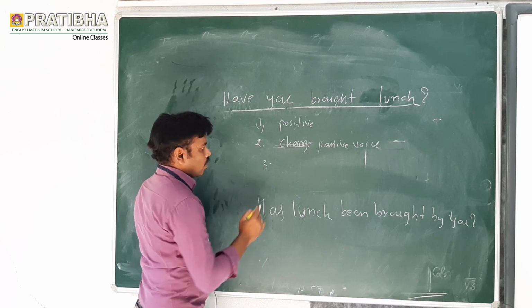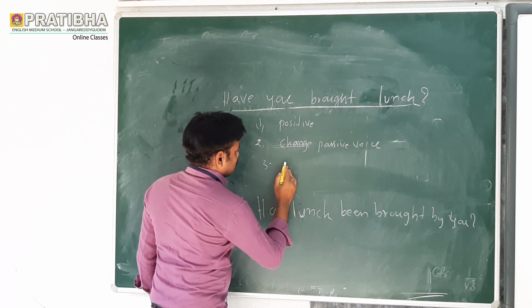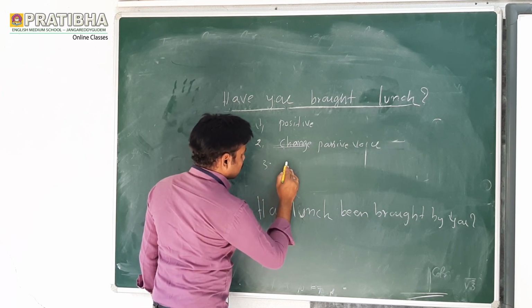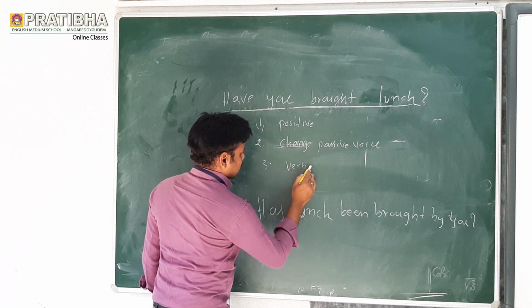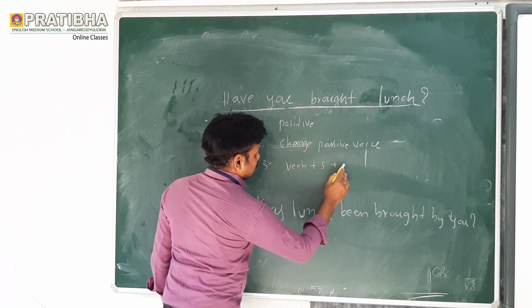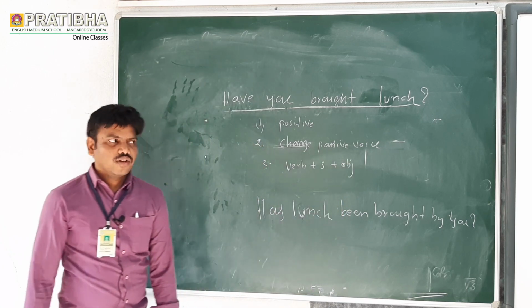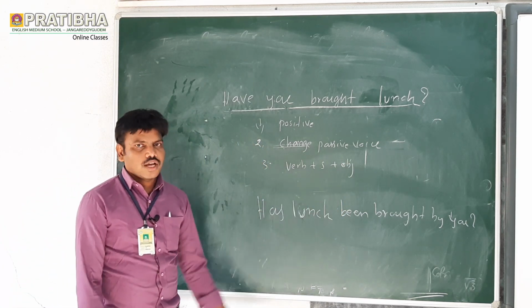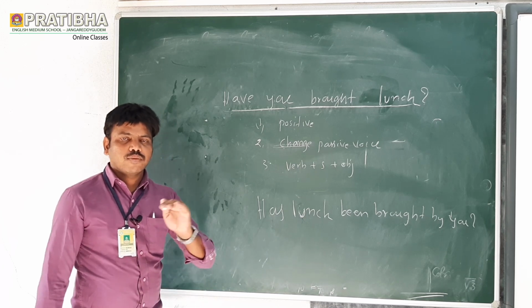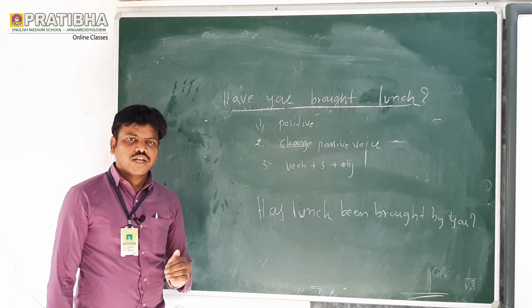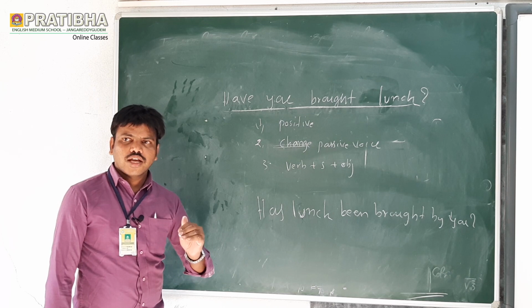Third step, write the first one: verb plus subject plus object. So these are the changes we will get in the yes or no questions. Let us sum up the example. You have seen how to change the active voice into passive voice in yes or no questions.